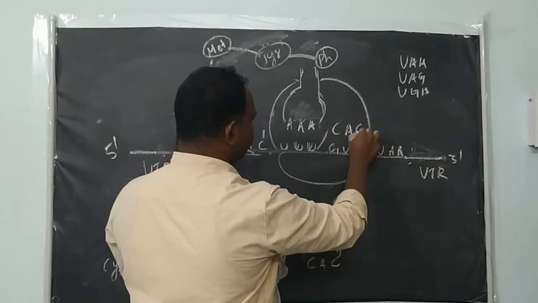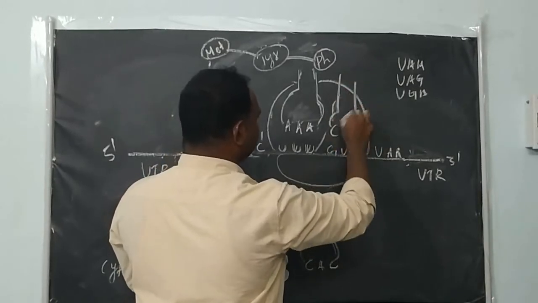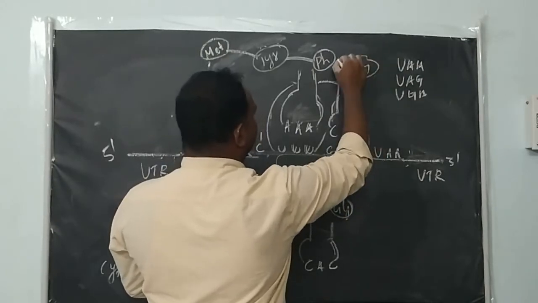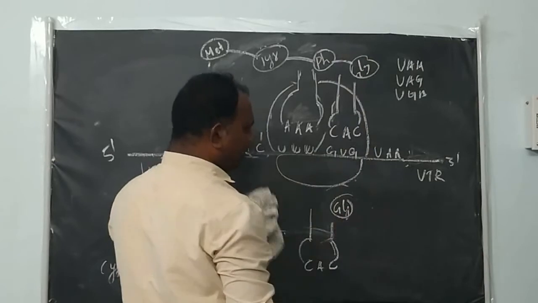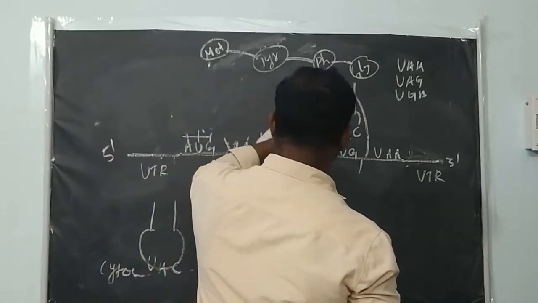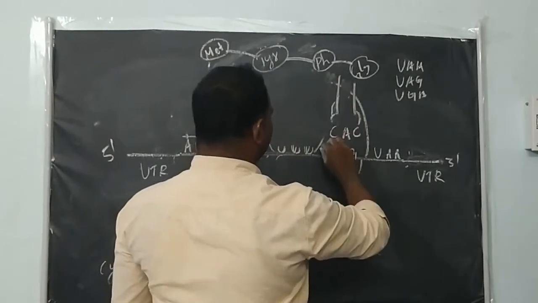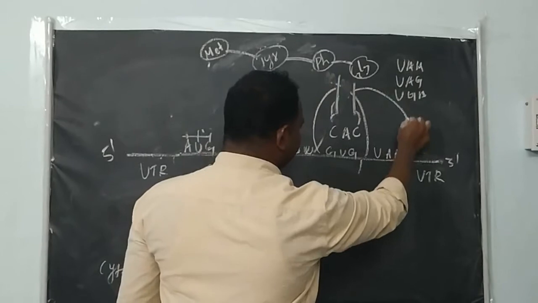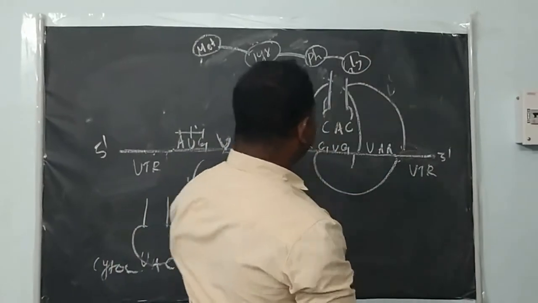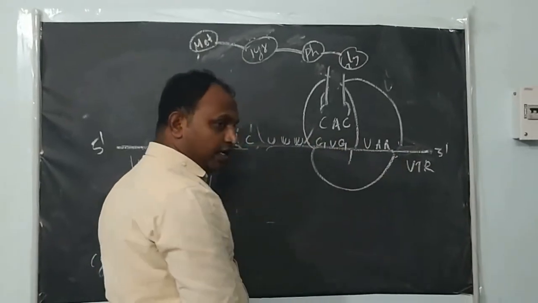CAC binding, which carries the glycine amino acid. And again the peptide bond is formed between this, and like that it will move. It will move, and this tRNA is also removed from here. The tRNA is removed. Now the ribosome complex has moved to the next site. Right? And here you can see, next moving here, the UAA is there.